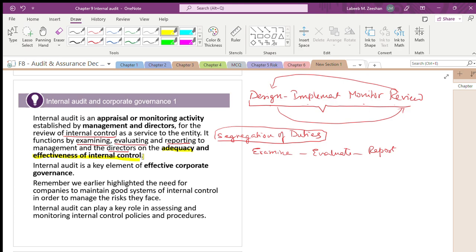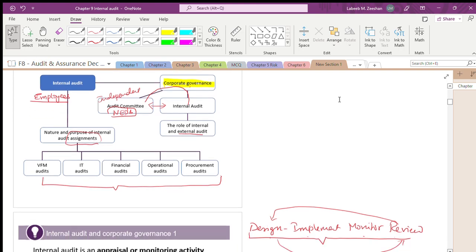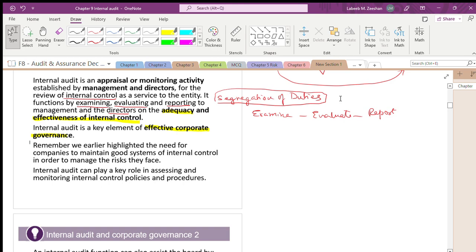Internal audit is a key element in how the company is managed. That's very important. In some cases the rule says that the internal audit department is on par with the audit committee. Understand the point? It is on par with the audit committee. The internal auditor will report to the board of directors. Keep in mind how powerful internal audit will be.